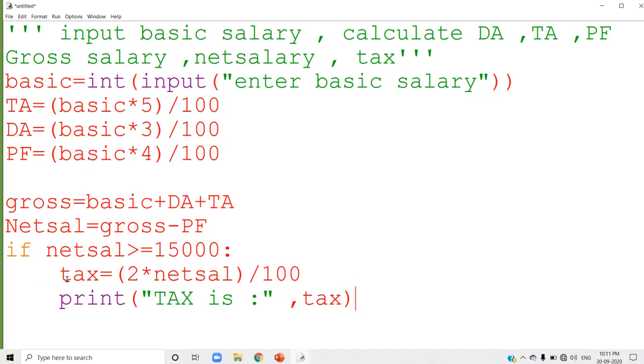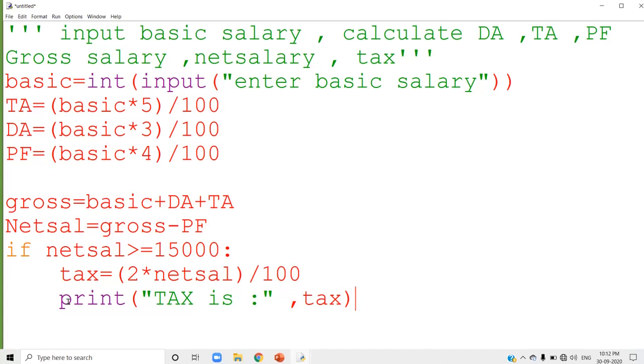So that is why I have written the print statement under this indentation. I didn't write the print statement on the left side. I just wrote it under this indentation, because if the net salary is greater than 15,000, then only you are calculating the tax. If you are calculating the tax, then only you want to display it. Otherwise, there is no value for the tax at all. The otherwise part we are not calculating anywhere. So if the net salary is greater than 15,000, you are calculating and displaying. That is why the line is coming under that indentation.